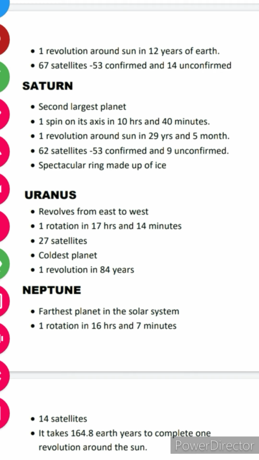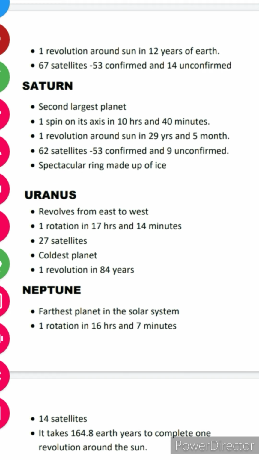The one revolution is equal to 84 years. It means 84 years of Earth is equal to 1 year of Uranus. Can you imagine how long the year is of Uranus? Uranus has a very long year.